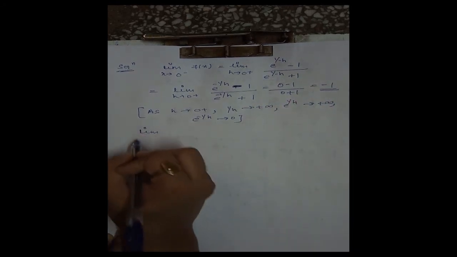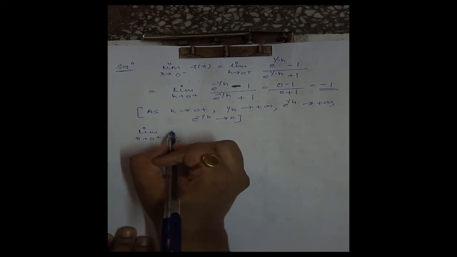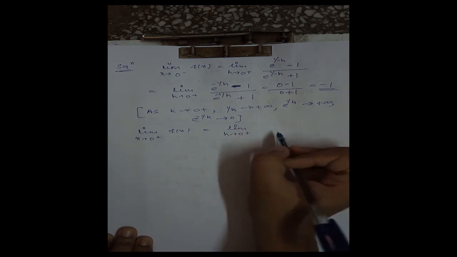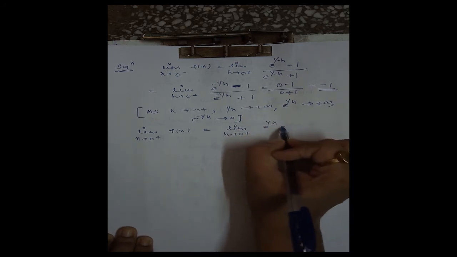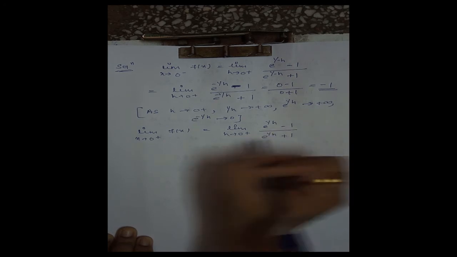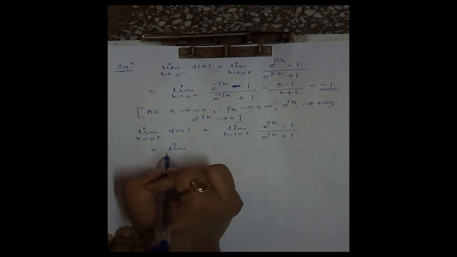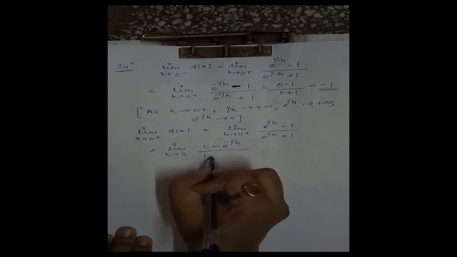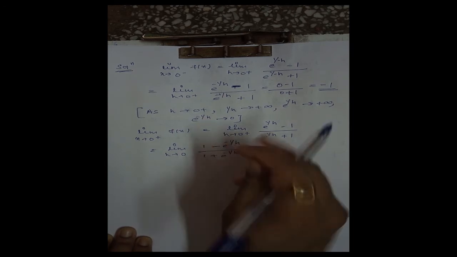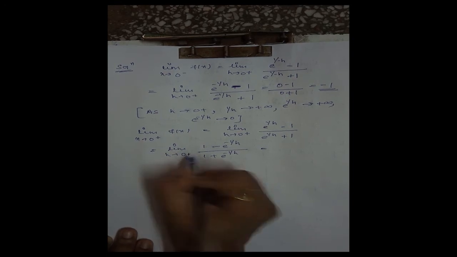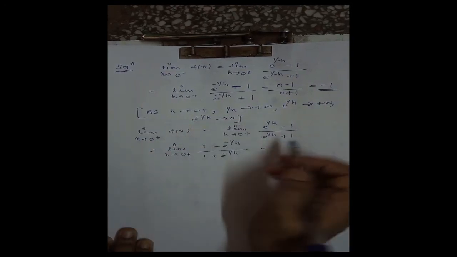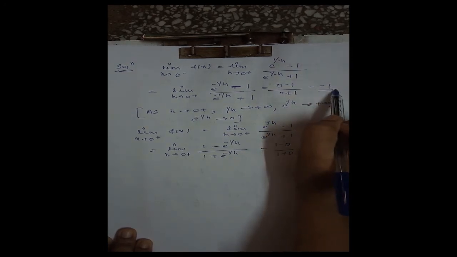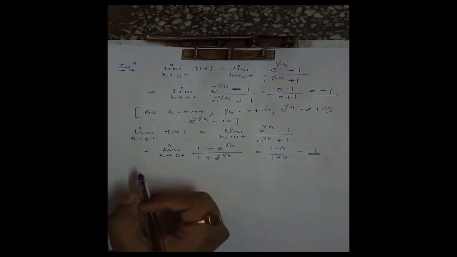Same way we calculate the right hand limit at x is equal to 0. This is limit h tends to 0 plus. Now replace x by 0 plus h, we get this. Now dividing both numerator and denominator by e to the 1 by h, then we get this. Now we know as h tends to 0 plus, e to the minus 1 by h tends to 0, then on taking limit we get this. Now this left hand limit is minus 1 and right hand limit is 1.